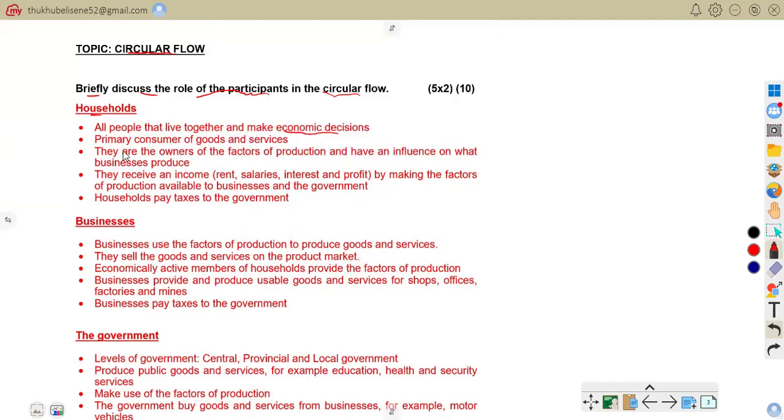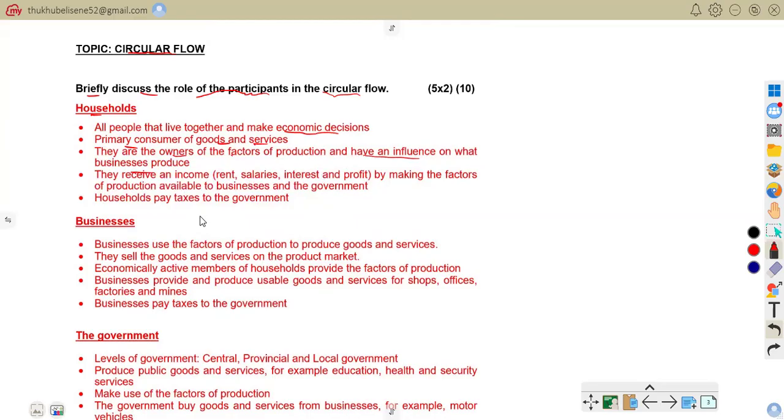Primary consumers of goods and services: these are the households. They buy goods and services. They are the owners of the factors of production and have an influence on what the business produces, because they provide labor, land, and capital.